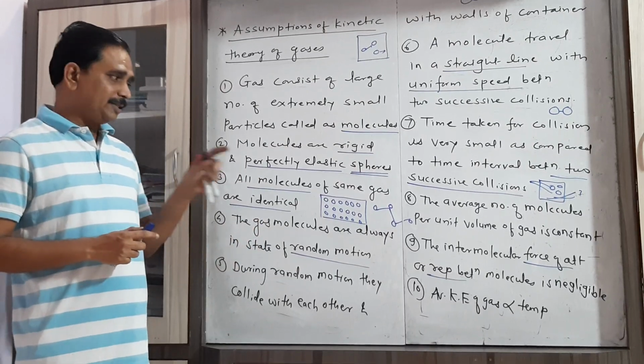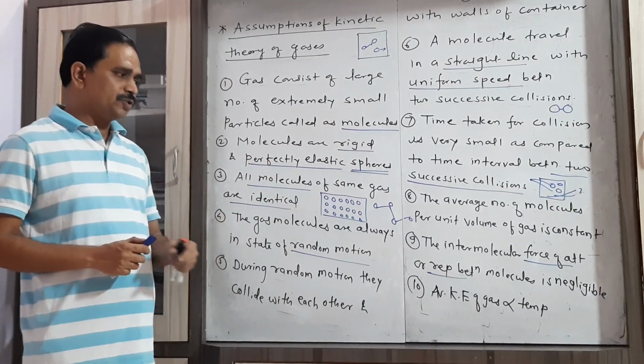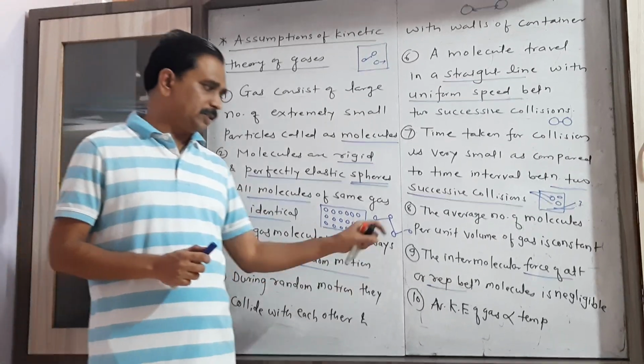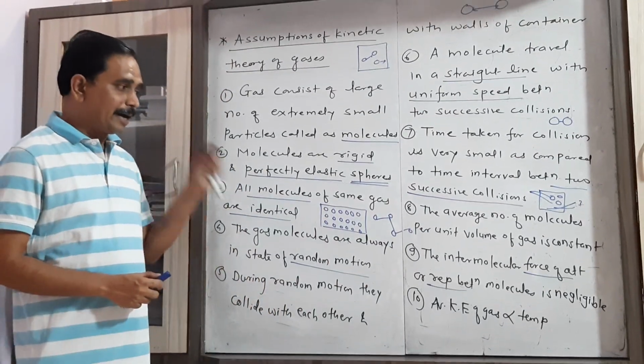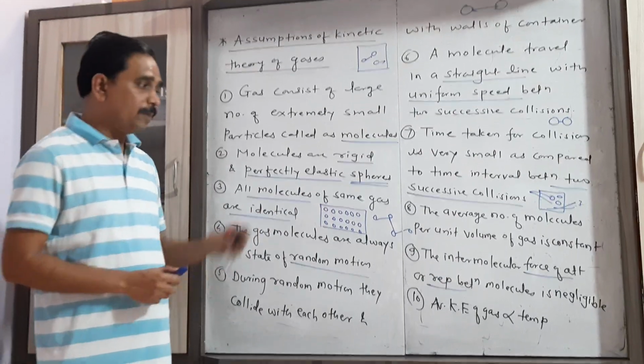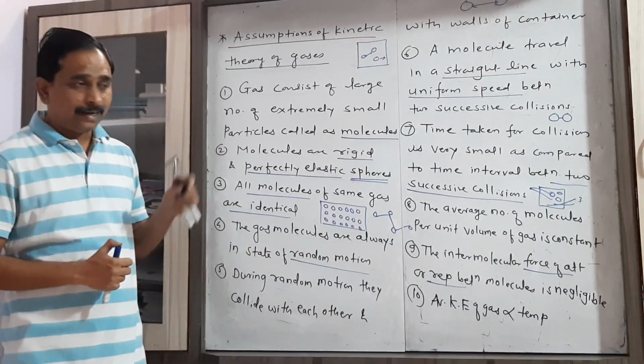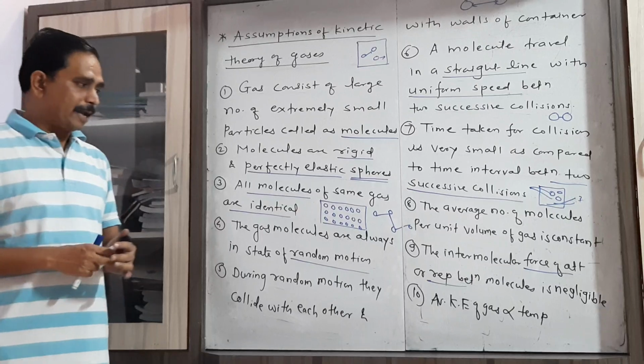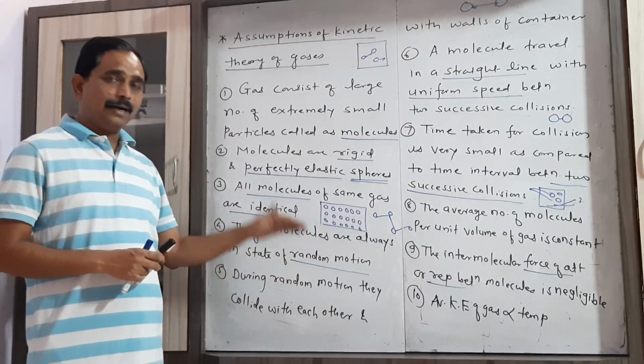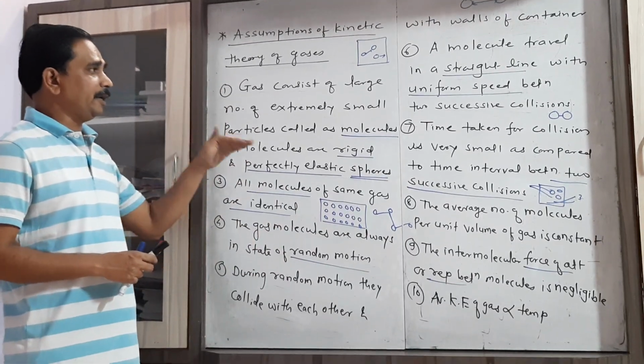And as these gas molecules are in random motion, they possess kinetic energy. The kinetic energy of a gas molecule is directly proportional to the absolute temperature of the gas. So these are the 10 assumptions on which kinetic theory is based.